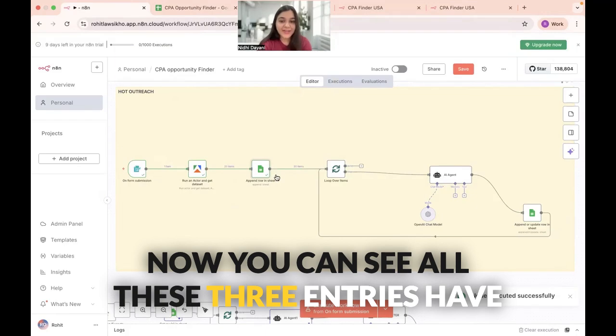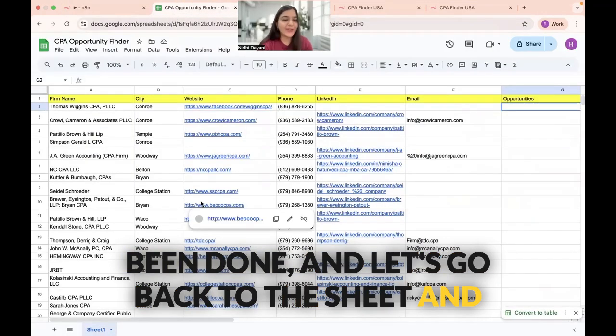Now you can see all these three entries have been done, and let's go back to the sheet and you see all the data.